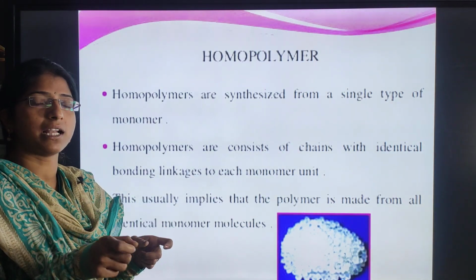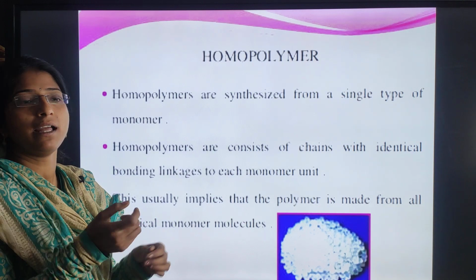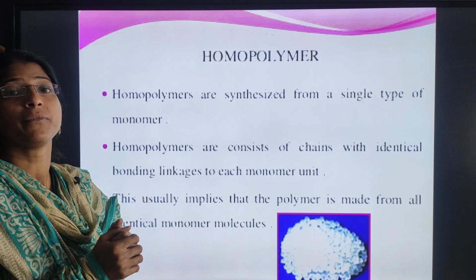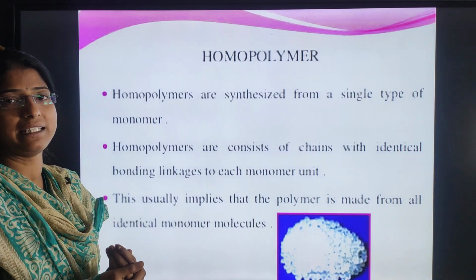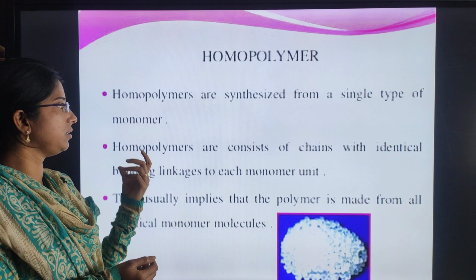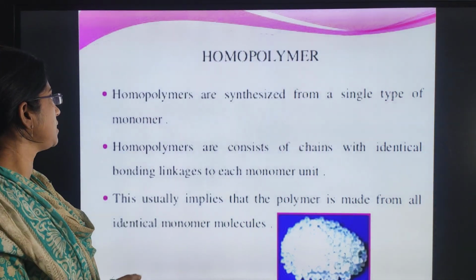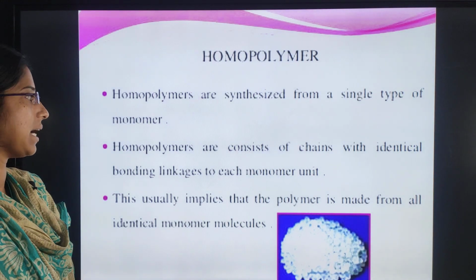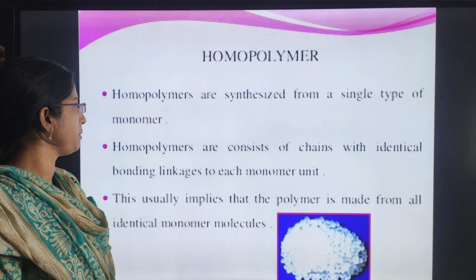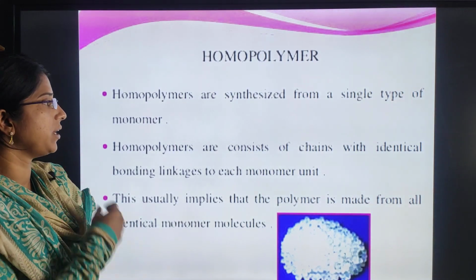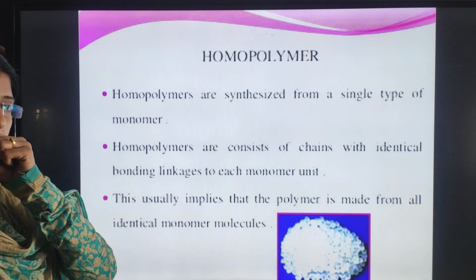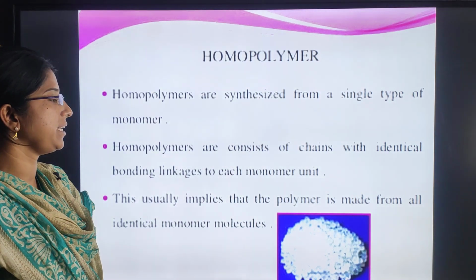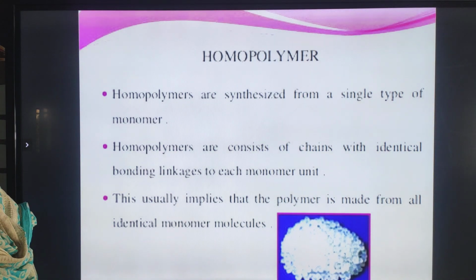Whatever monomers are joined in that polymer, if all the monomers are of the same type, we call it a homopolymer. Homopolymers are synthesized by a single kind of monomer. Next, these consist of chains with identical bonding. Homopolymers consist of chains with the same bonding linkages to each monomer unit.